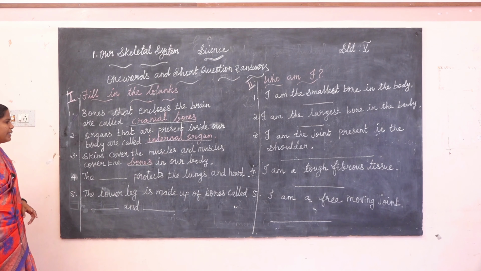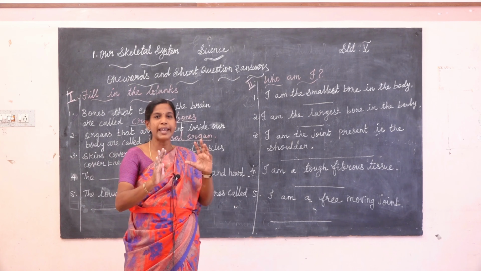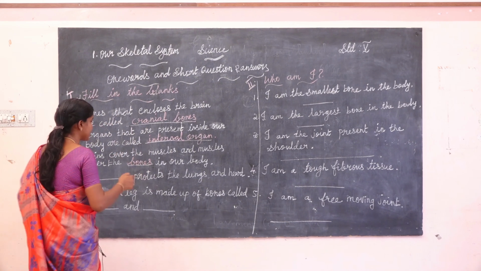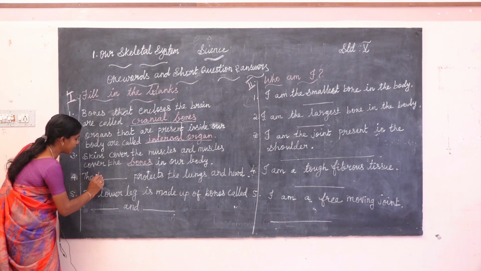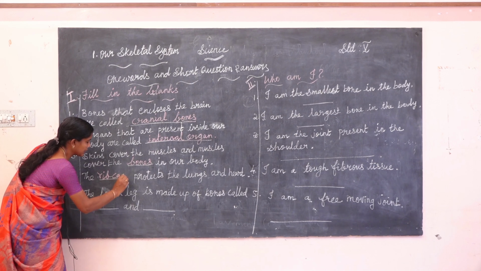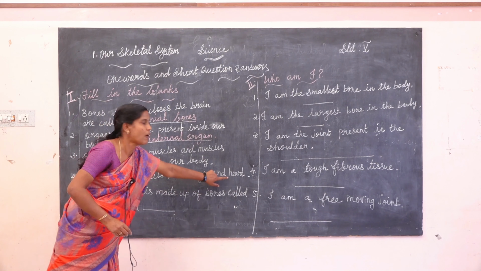The dash protects the lungs and heart. Which one protects the lungs and heart? The rib cage. The rib cage protects the lungs and heart.